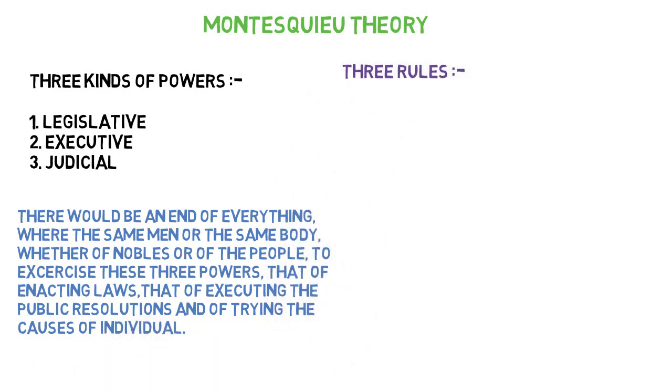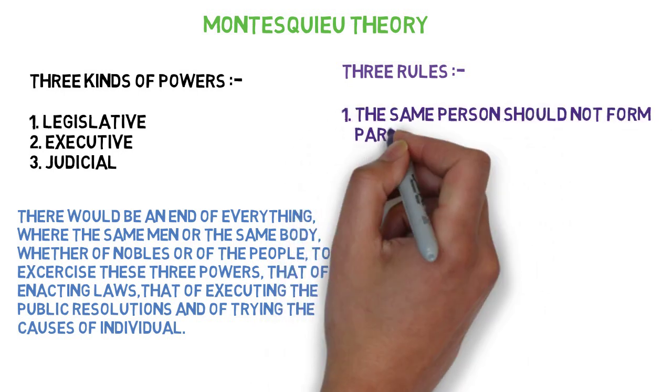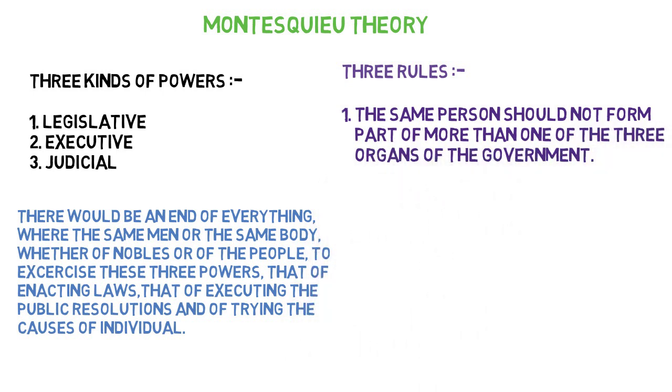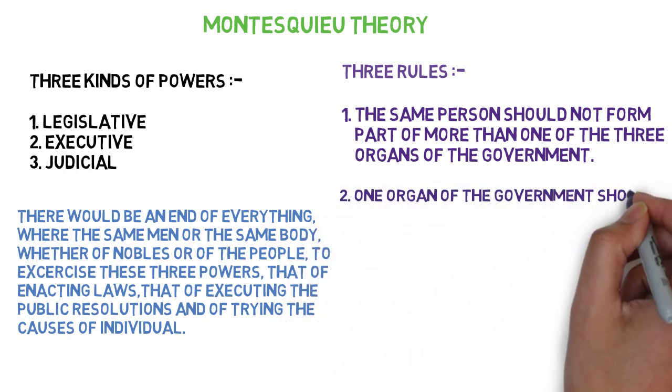This principle basically works on three rules. First rule is the same person should not form part of more than one of the three organs of the government. A person who is a member of the legislature should not be a member of the judiciary also. For instance, if the legislature brings an act that is violative of our fundamental rights, we can claim remedies and go to the judiciary. But if both the powers are given to the same person, we cannot have fair discharge of justice.